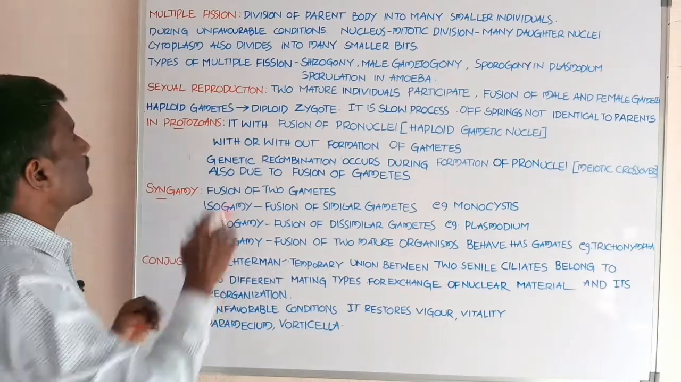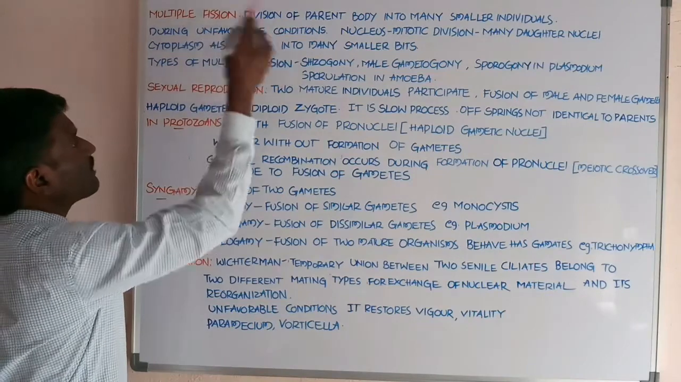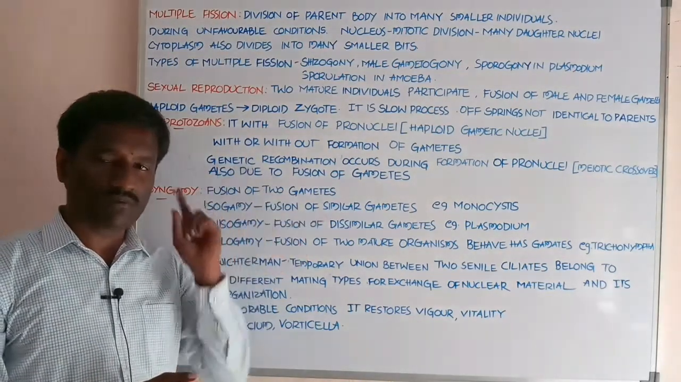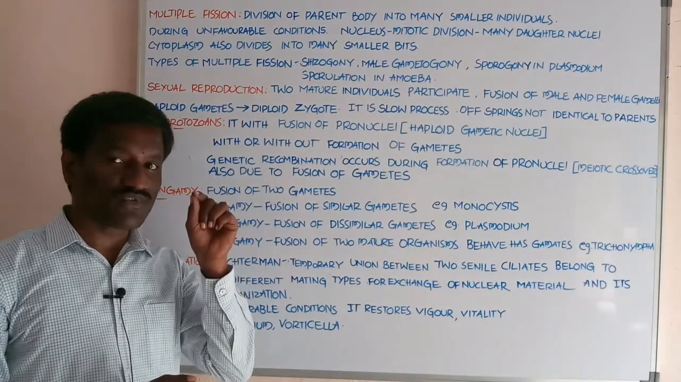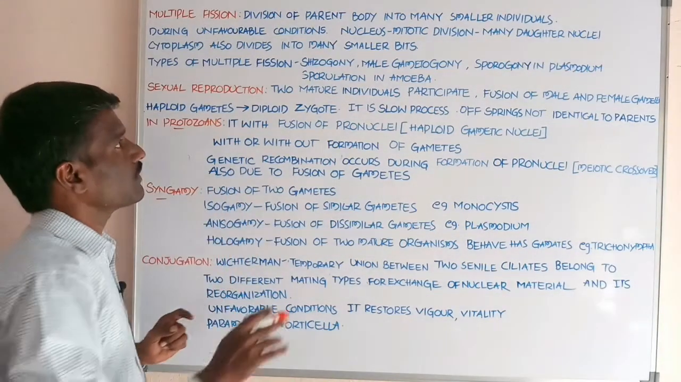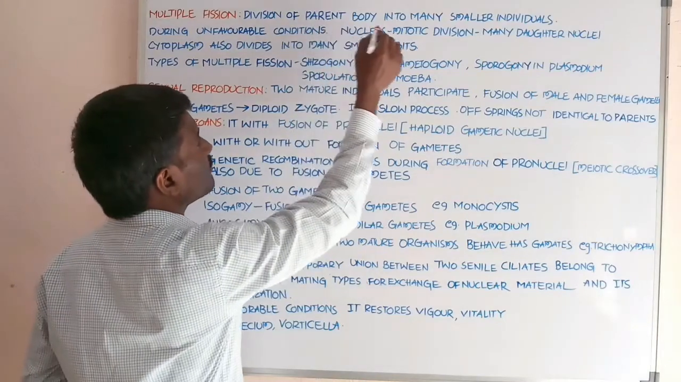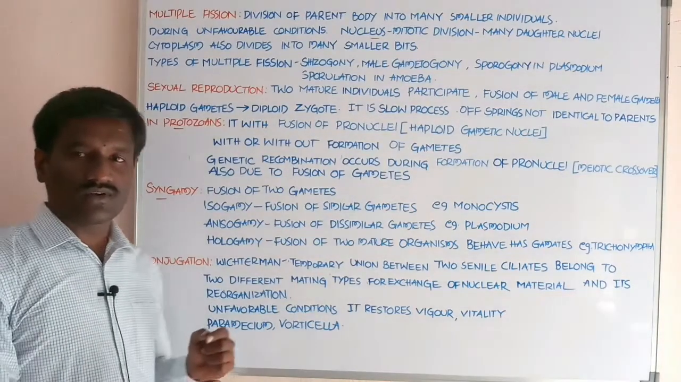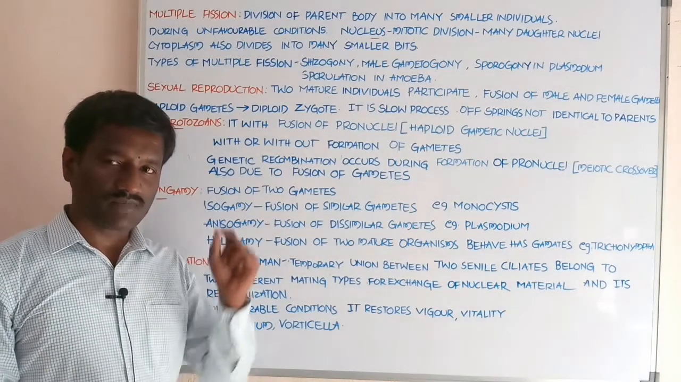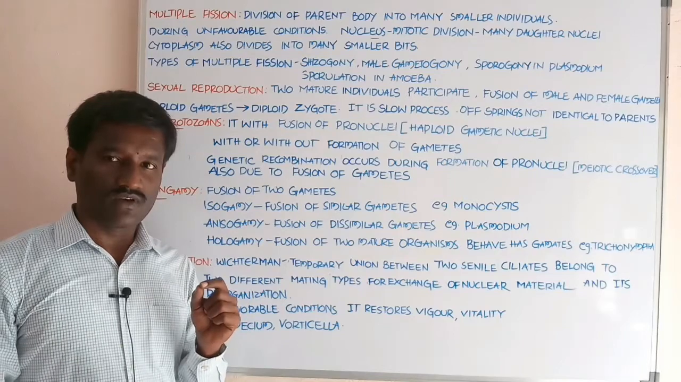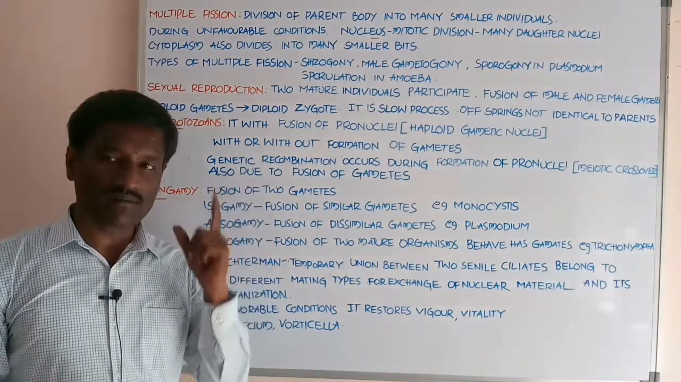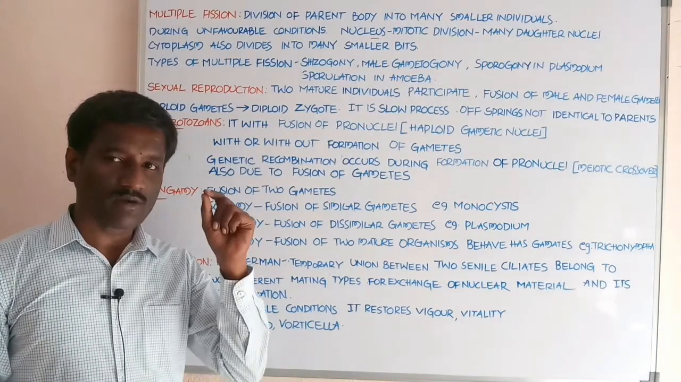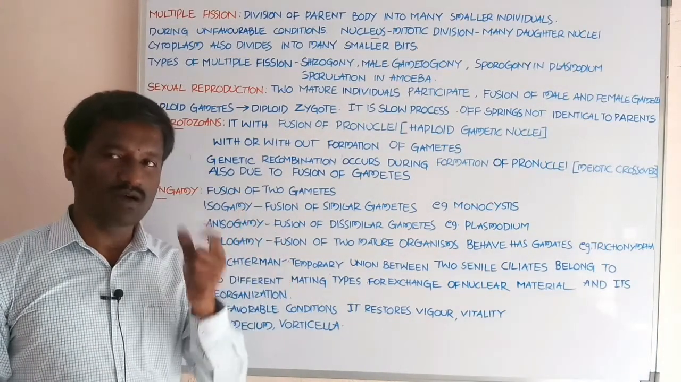During unfavorable conditions, protozoans go into multiple fission. It is important. In multiple fission, the nucleus goes through many mitotic divisions. A single nucleus is present in protozoans. Some animals like Paramecium consist of two nuclei, one is the macronucleus, another one is the micronucleus.